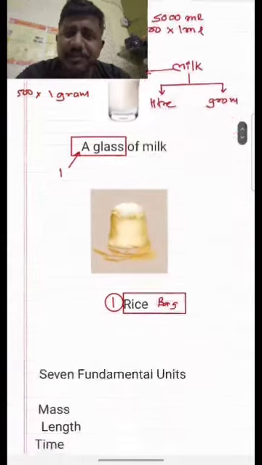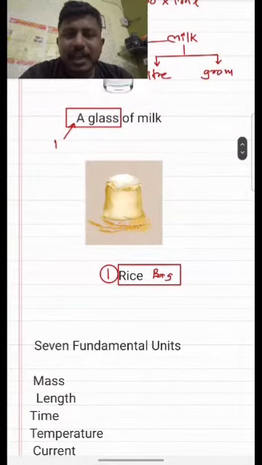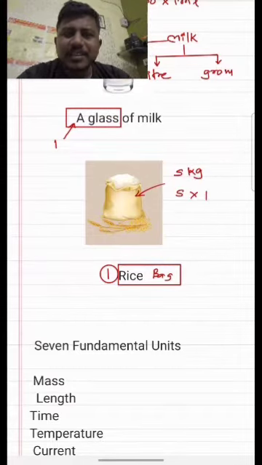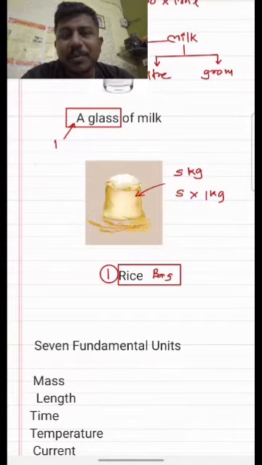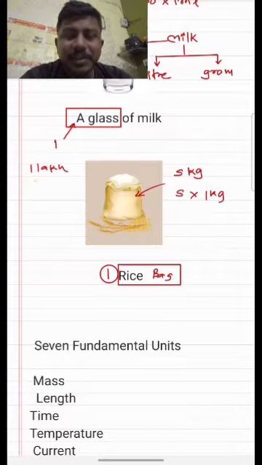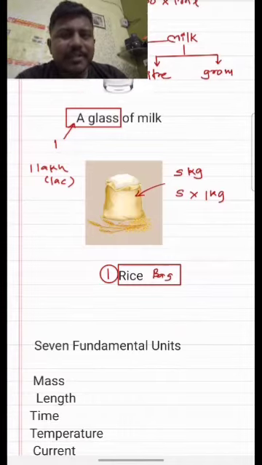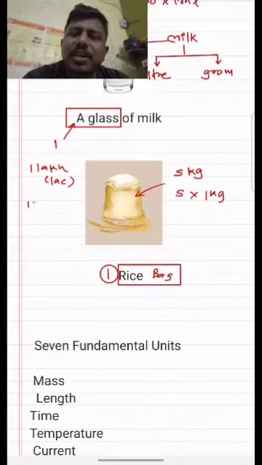Next example, the rice one. Suppose I am weighing and I find it is about 5 kg. So I will write that 1 kg, 5 times. And suppose the particles are countable, and when I am counting, it comes about 1 lakh particles. So 1 lakh particles means 1 particle of the rice was there, and how many times? 1 lakh times it was. So these are the basic ideas to give the information about the object.